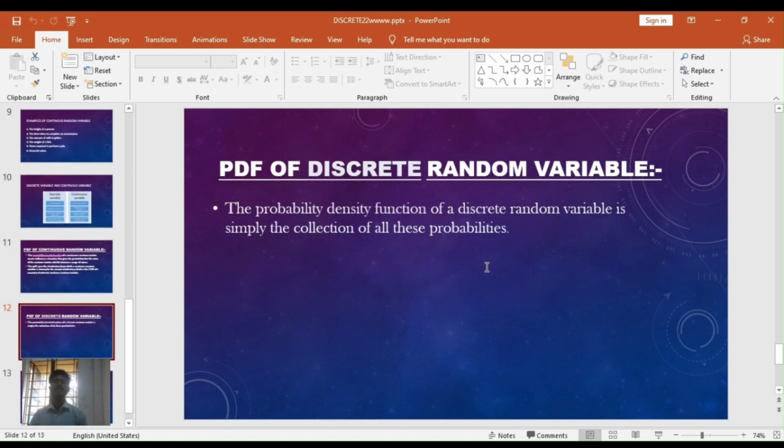The probability density function of a discrete random variable is simply the collection of all these probabilities.